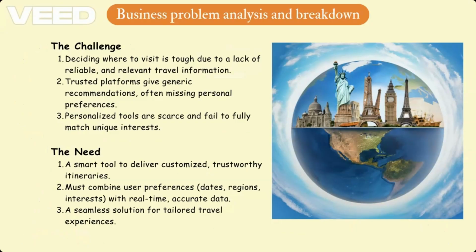So, talking about the business problem analysis and its breakdown. The main challenge here is to decide where to visit because of a lack of reliable and relevant travel information. Trusted platforms give generic recommendations, and there are very few opportunities for personalized tools. The need is for a smart tool to deliver customized, trustworthy itineraries, which must combine the user preferences, that is, the dates, regions, and interests, with real time accurate data, and a seamless solution for tailored travel experiences.